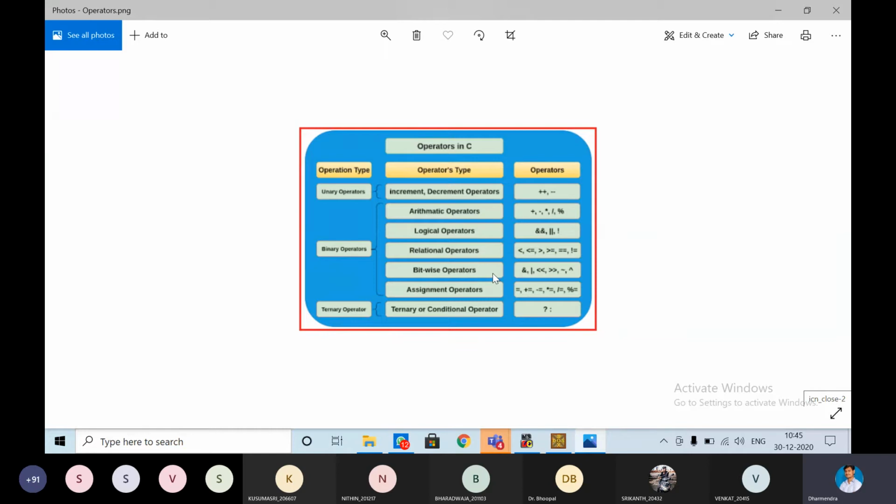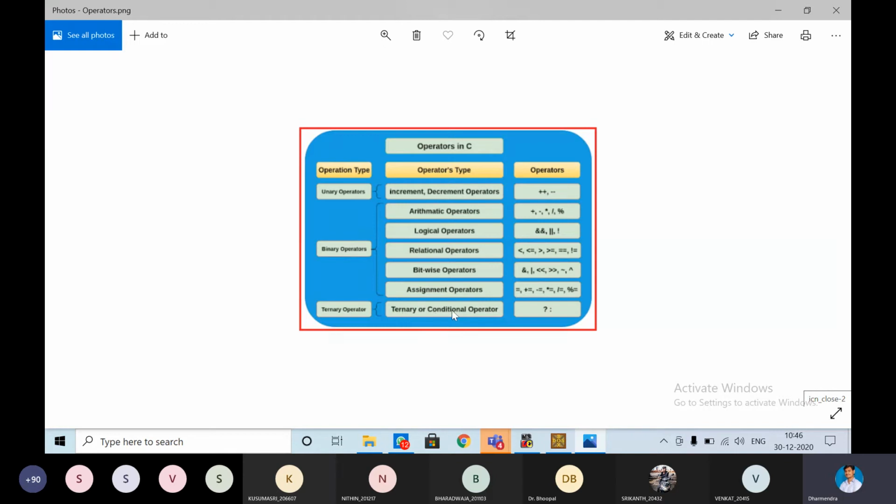And bitwise operators means these operators will be performed on the bits. Bits means, already I told you, the decimal numbers will be converted into binary numbers. 10 will be converted into binary. By dividing by 2 we can identify the binary number. On those bits we are going to perform these bitwise operators. Simply we are going to use them. The compiler will perform its operation. That's it. Assignment operators, these are the assignment operators.